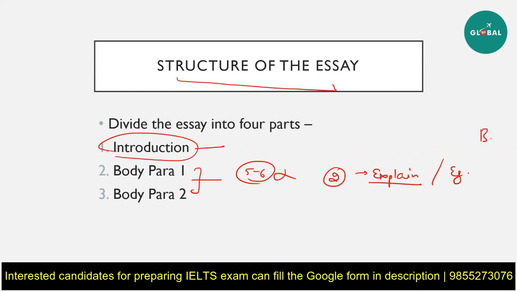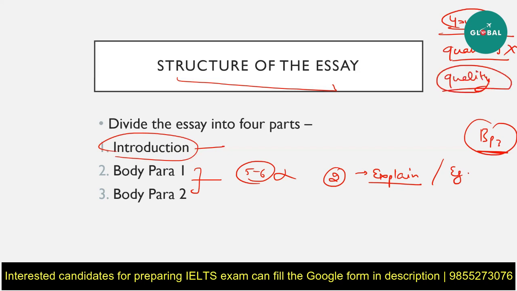Also, if you're going to write a body paragraph 3, make sure that you have enough time to do so. As you remember, you only have 40 minutes to write this whole essay. If you're going to spend time writing an extra paragraph, you have to make sure that your conclusion is not impacted by it and that you're not rushing it. Because in IELTS, it's not about the quantity that you're going to write. They do not care as long as you're exceeding the limit of 250 words. It is about the quality. So make sure that you're writing good quality content. That is it. Now, the last part is conclusion.